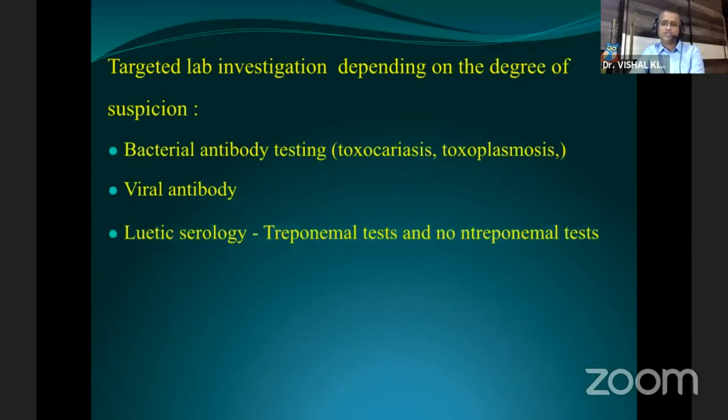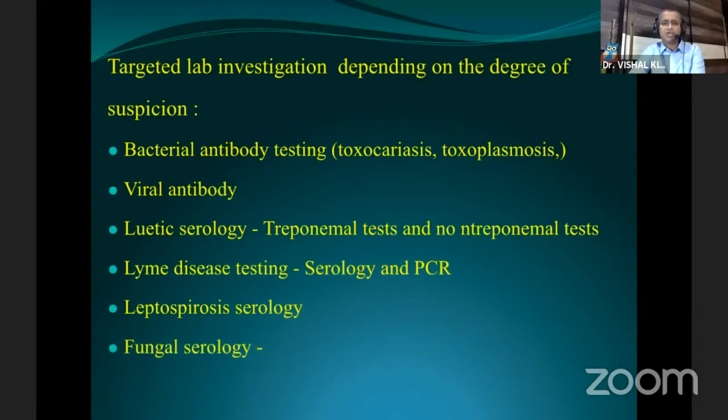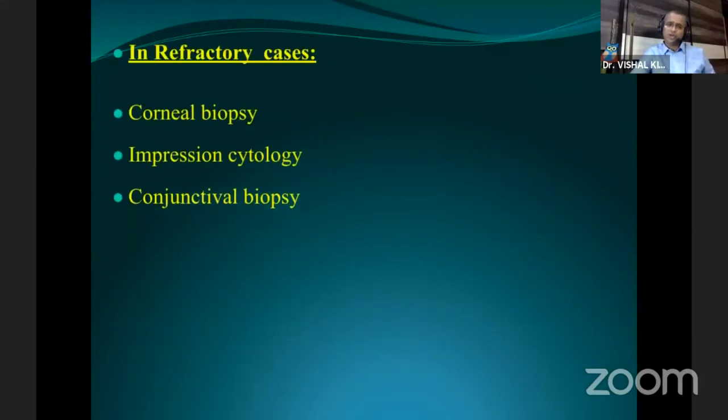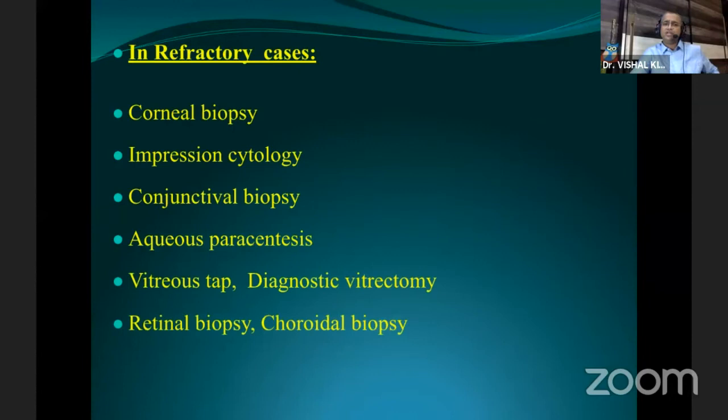Suppose you have a high degree of suspicion of some diagnosis, then you have targeted lab investigations for those diseases. Like if you are suspecting toxocariasis or toxoplasmosis, you have a set of antibody tests. If you are suspecting leptospirosis or fungal infection, you have a set of serology tests you can advise. In refractory cases, you can go for corneal biopsy, impression cytology, conjunctival biopsy, diagnostic vitrectomy, or choroidal biopsy.